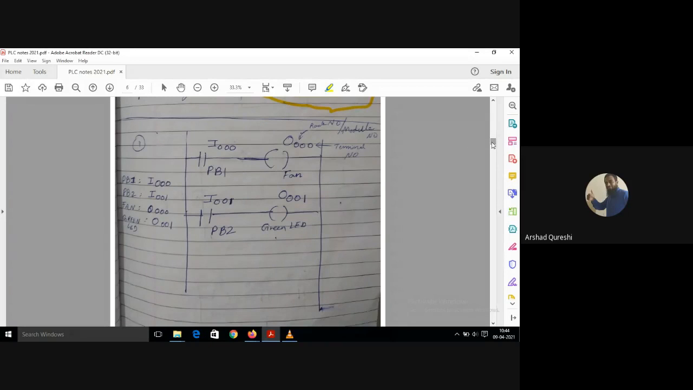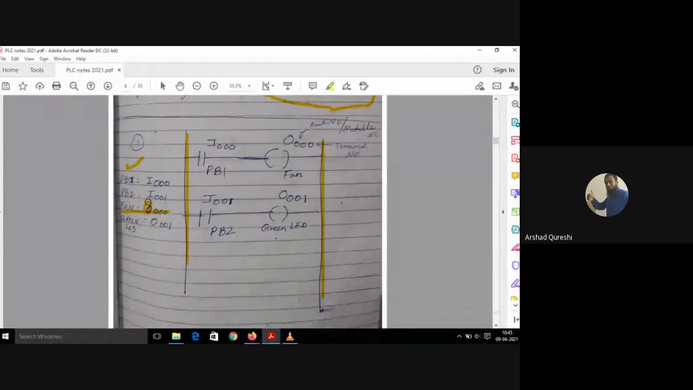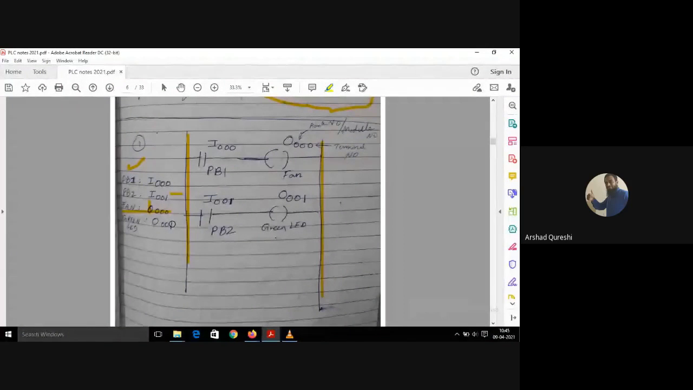See, let's say these are your two rails. Okay, so I have to make a program like this. Okay, if I press push button 1, PB1, I should get the fan on. The fan should get on. Fan I have denoted by output O000. Okay, output O000. And if I press push button 2, input 001, then I will get the green LED as an output. It should glow, it should get on.